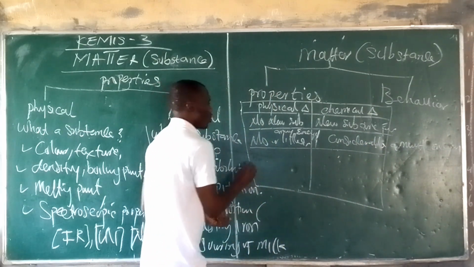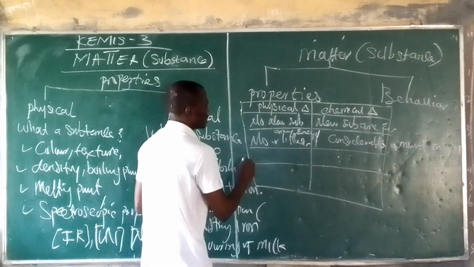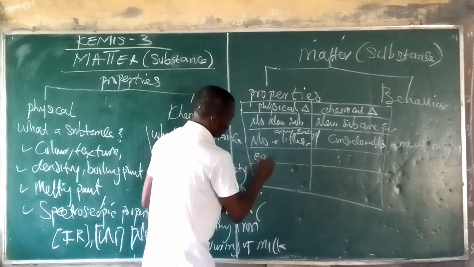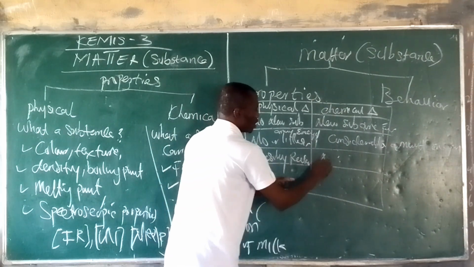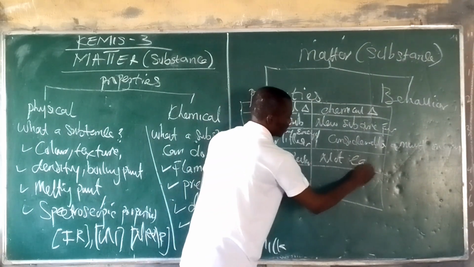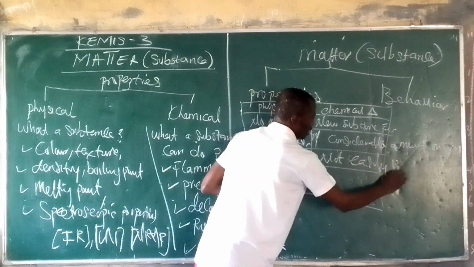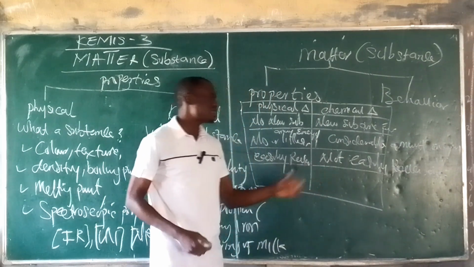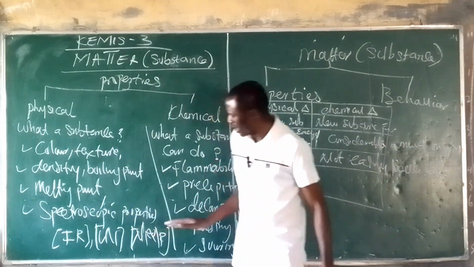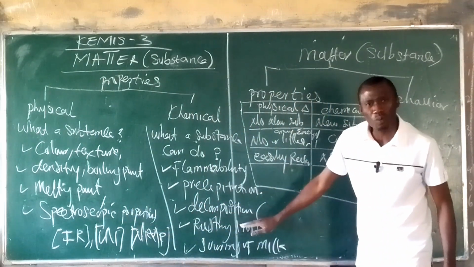Now, over here, we can also finally see it is easily reversible. Easily reversible. This one is not easily reversible. Alright? You cannot easily reverse a substance that is decomposed.